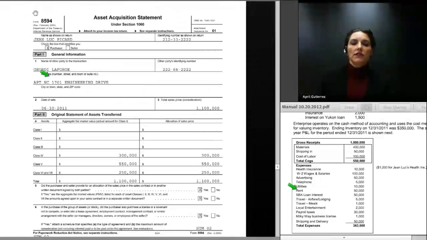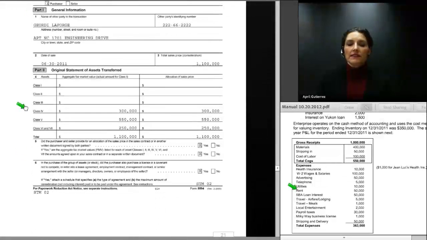Another form that Jean-Luc needs to attach to his return is, of course, the asset acquisition statement. He needs to identify the class of asset being placed in service for the year. The going concern value, or the startup goodwill, is a Class 6 and Class 7 asset, and we've listed those at $250,000. We have Class 4 asset, which is the inventory or goods in trade. That was $300,000. And then all other assets purchased as a part of this business are $550,000.